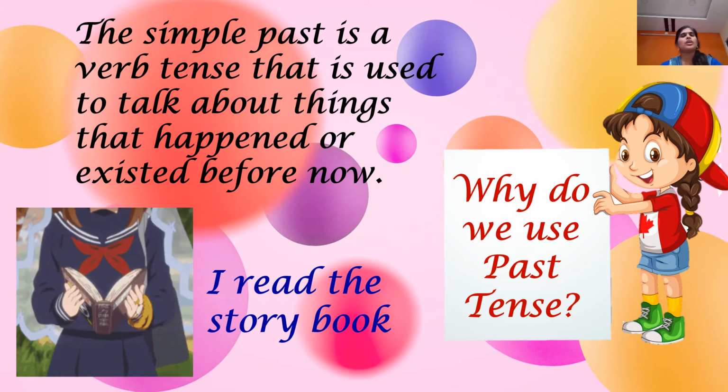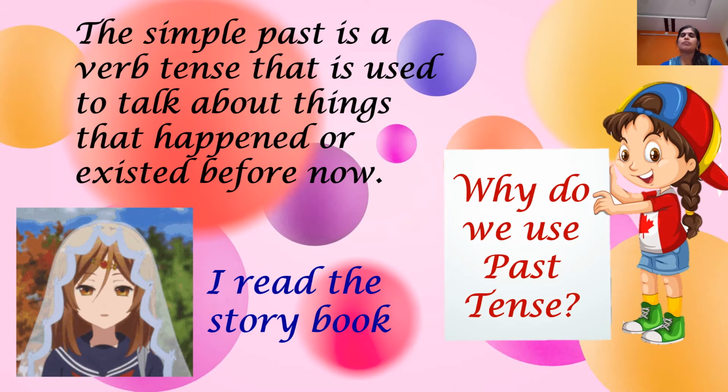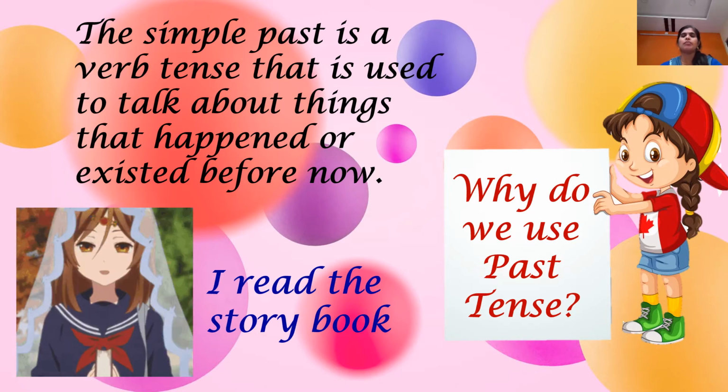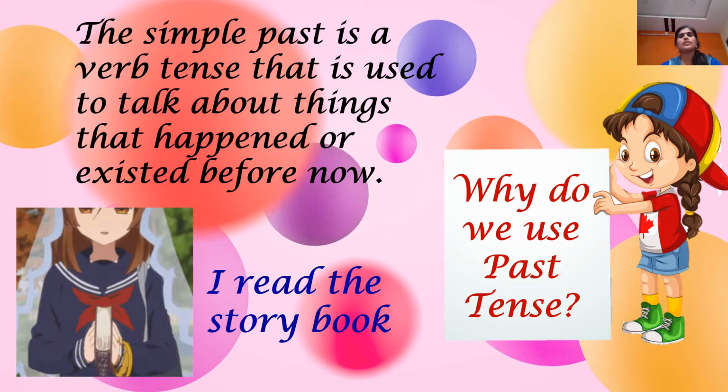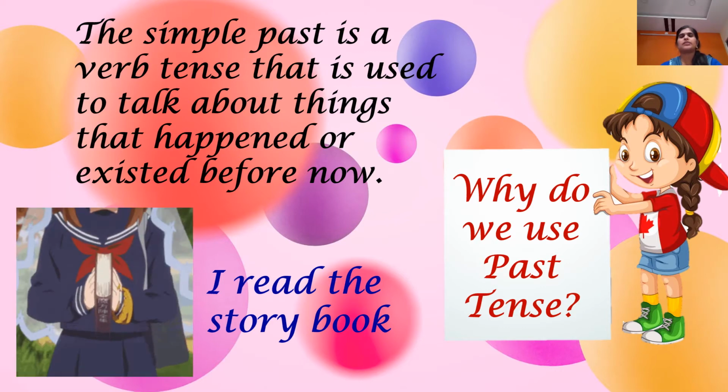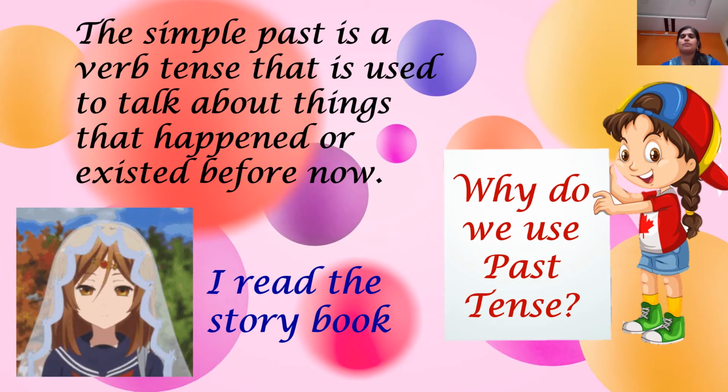That means if we want to speak about some actions which happened earlier or some time ago, we use the words of past tense. For example, I read the storybook. I jumped over the wall.